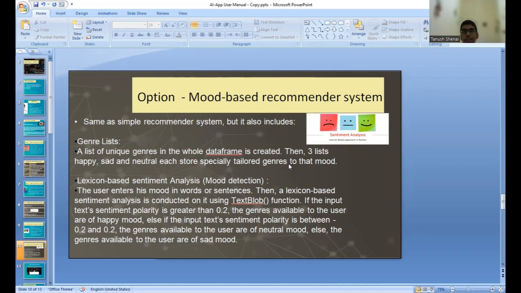For the lexicon-based sentiment analysis using the TextBlob library, the user enters their feeling in words or sentences. Then sentiment analysis is conducted on it using the TextBlob function. If the input text sentiment polarity is greater than 0.2, as I said, the genres available to the user will be of happy mood. Else, if the sentiment polarity score is between 0.2 and minus 0.2, it will be neutral. And if it's less than minus 0.2, the genres will be sad.